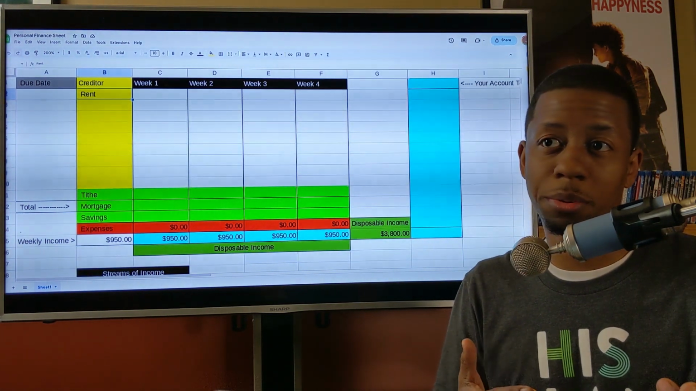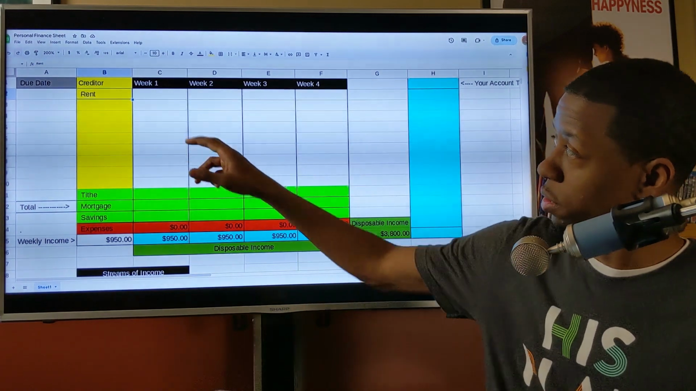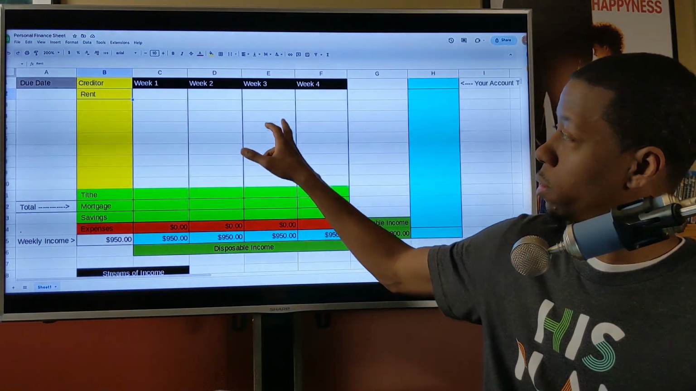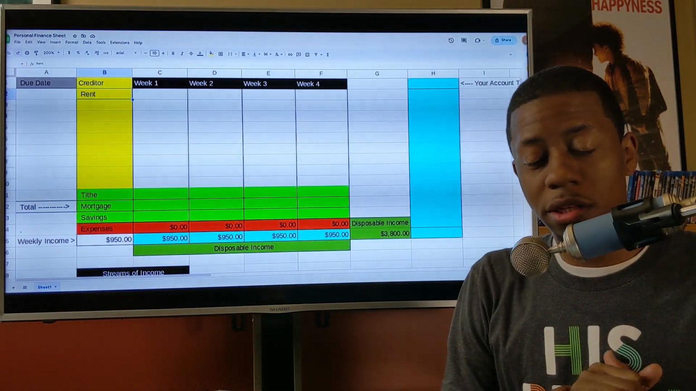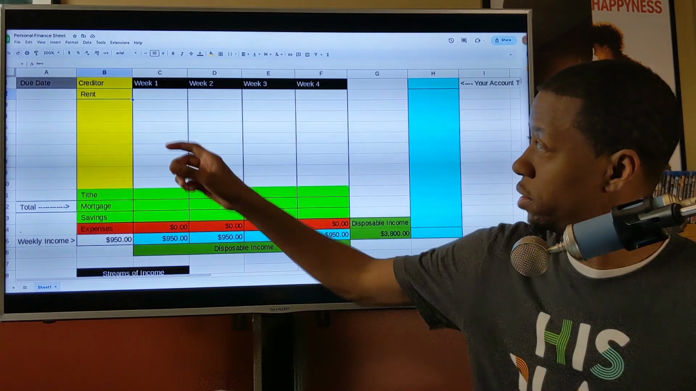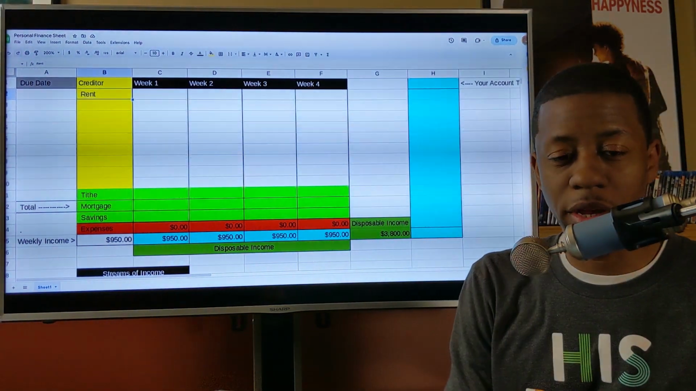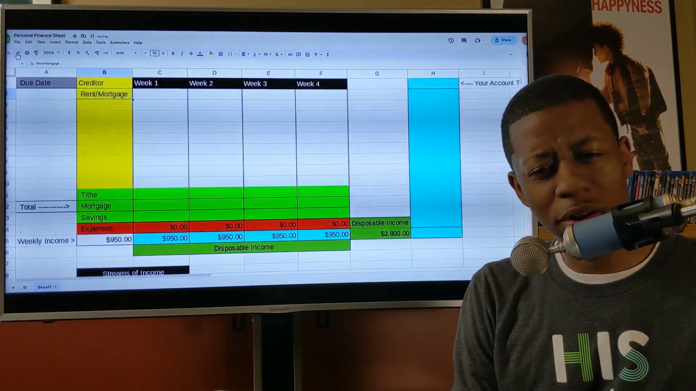And I understand a lot of people get paid every other week, and that's fine. If you get paid every other week, then you would just combine these 2 weeks here and then you would combine these 2 weeks here. But let's just keep going here. So let's say the first expense that you have is your rent, and you'll see that is put there. And when is your rent due? Typically it's due on the first of the month.